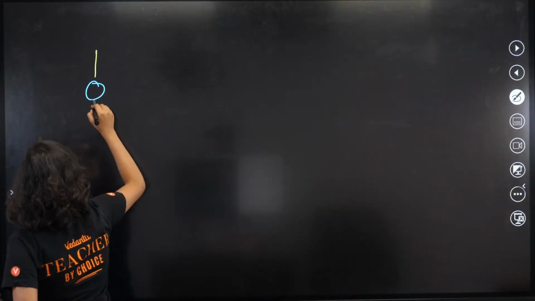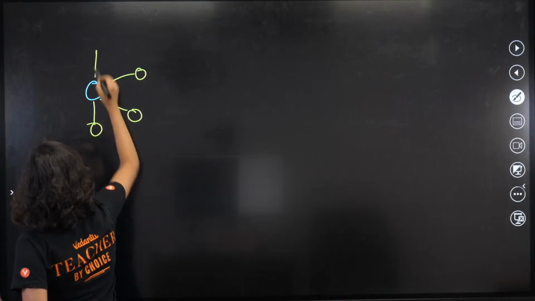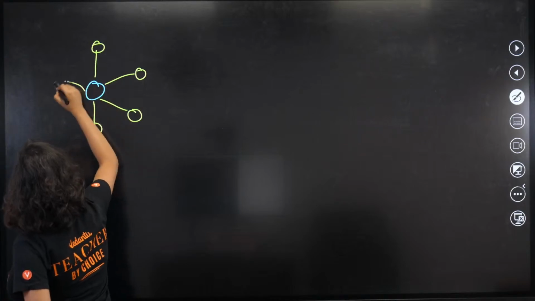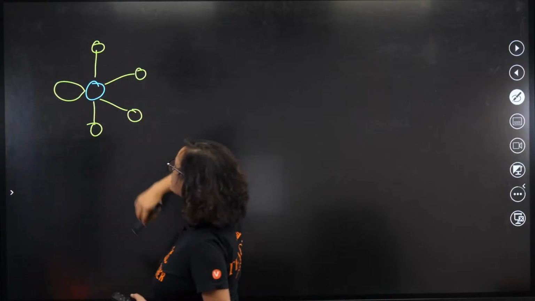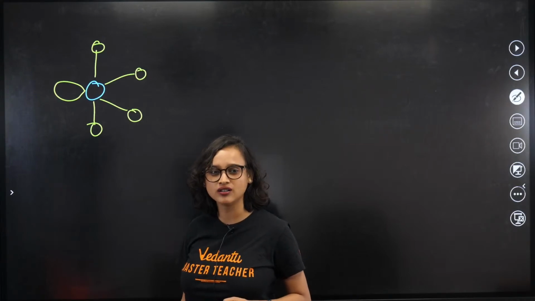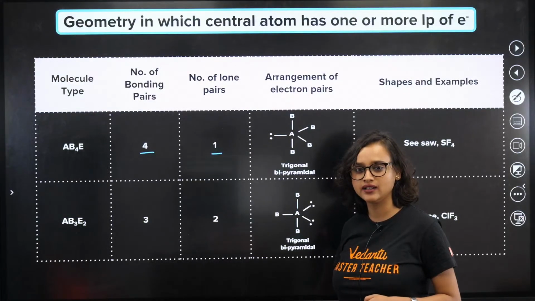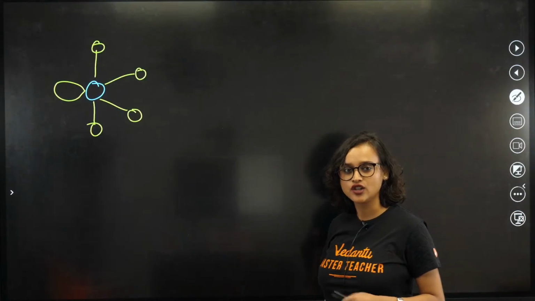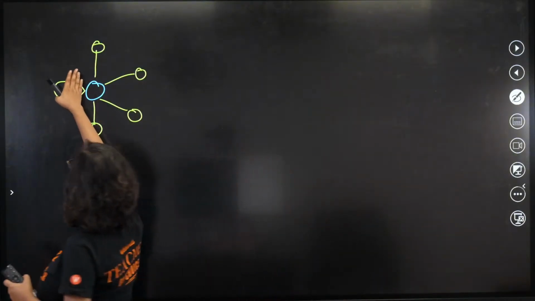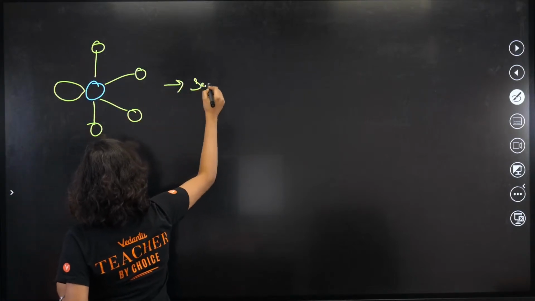Yes, then we have 4 bond pair and 1 lone pair. What is the shape, guys? Does it not look like seesaw? It does, right? Close this. Seesaw, isn't it? So, what is the shape? The shape is